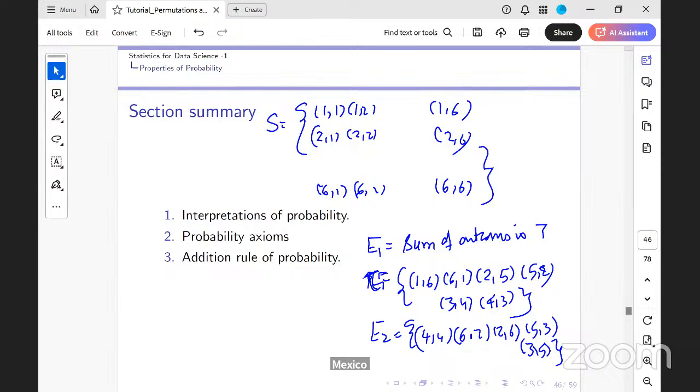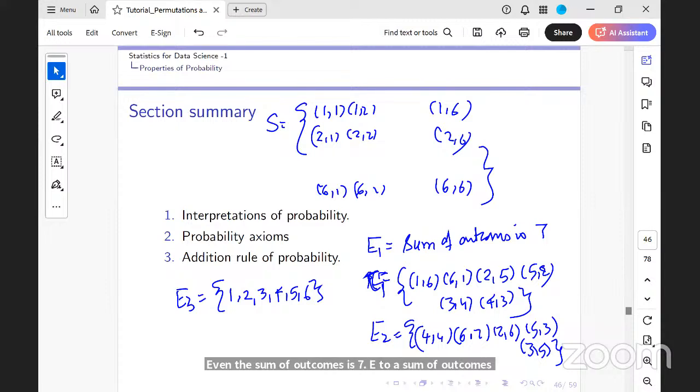Now let me define E3 to be the outcome of the first toss. What are the possible outcomes? First toss: 1, 2, 3, 4, 5 and 6. Now E1 is the sum of outcomes is 7, E2 is the sum of outcomes is 8. Can I get an outcome of 7 irrespective of what was my first toss?